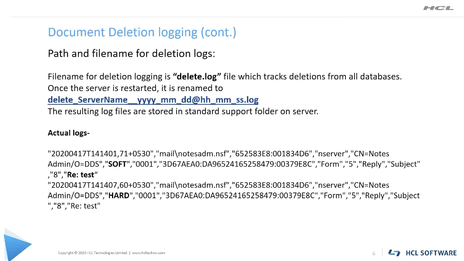And using document deletion logging, you can also do pattern matching. Pattern matching means, suppose a document is always getting deleted at 3 o'clock in the night, then you can easily track what activity was going on on the server at that time. If this is happening every day, then probably some custom agent or custom application might be initiating at that time, and that might be responsible for deleting documents. So you can also do pattern matching.